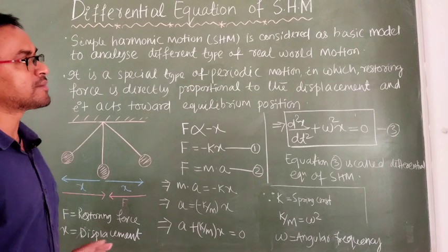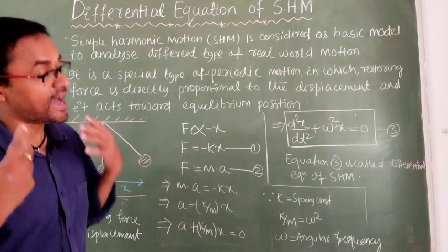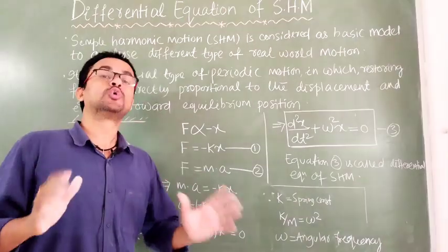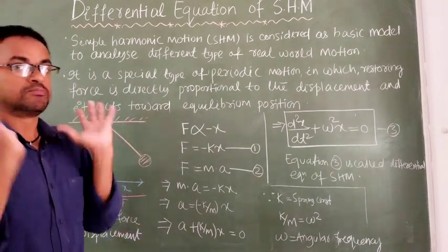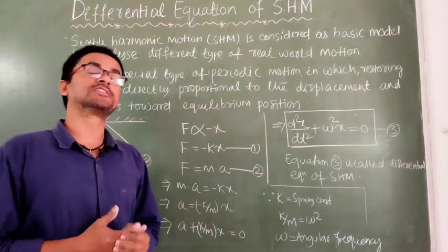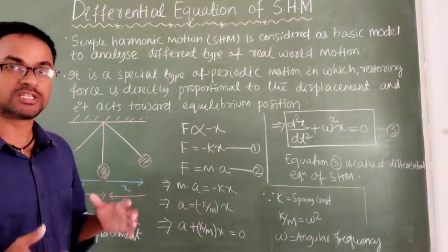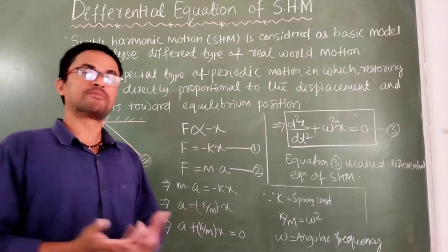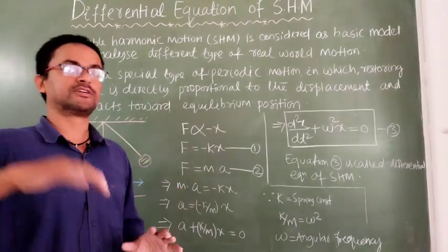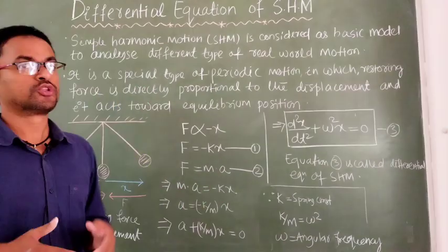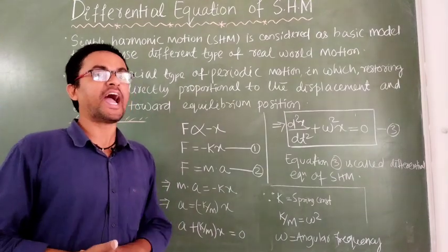First, simple harmonic motion is considered a basic model to understand and analyze the different types of motions happening in nature. That means if we understand this elementary model of motion, then we can analyze different types of motions, like when we are playing guitar, the oscillation of the guitar is making a wave. There are various types of waves, like mechanical waves, where you can find waves in water, waves in air. These types of waves can be studied easily if we have a complete idea about simple harmonic motion.